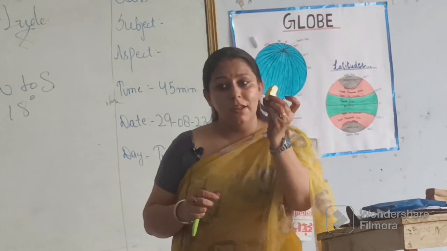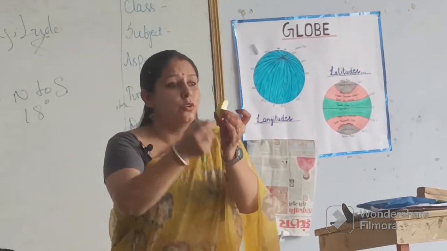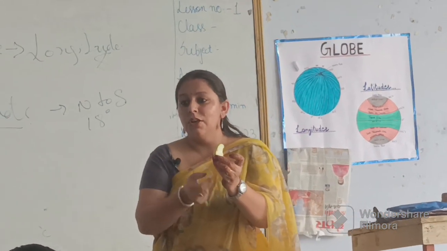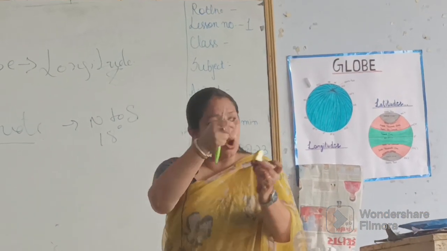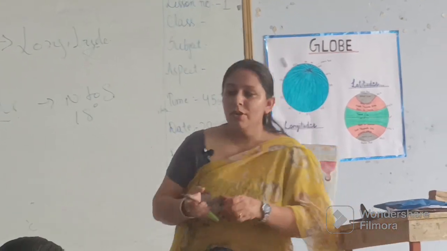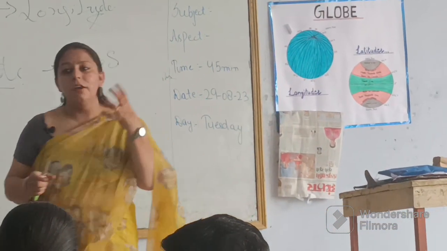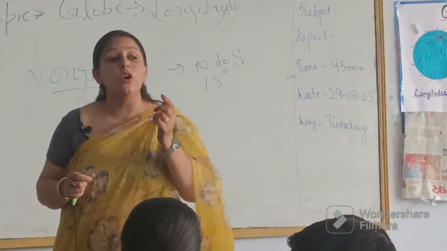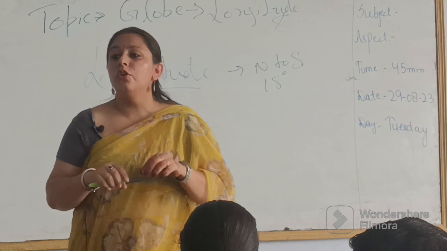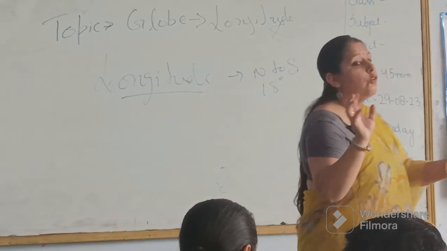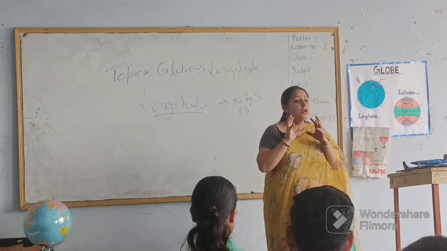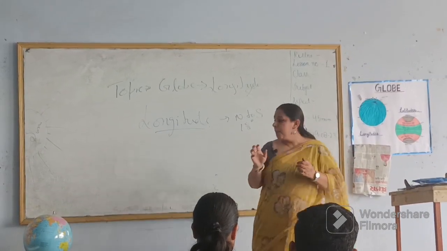Only 1 degree from north to south. You cut an orange like this, or peel it like this, from north to south. ठीक है? So an orange or different fruits, likewise a watermelon, you always see lines from north to south. So there are different fruits that also denote these lines.